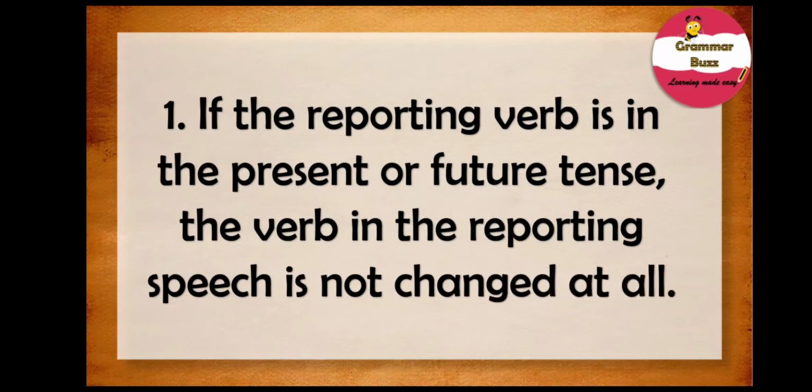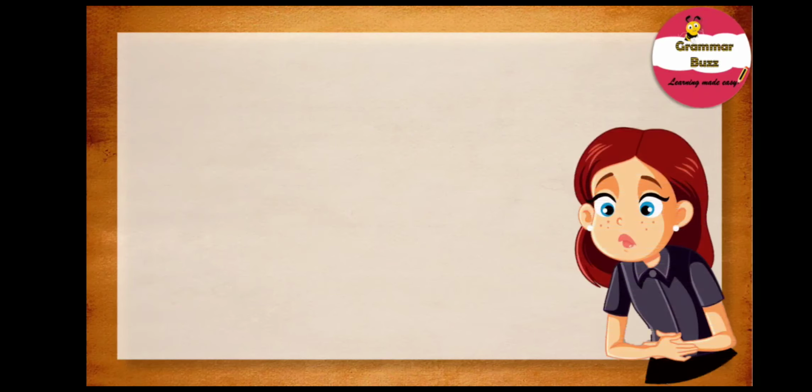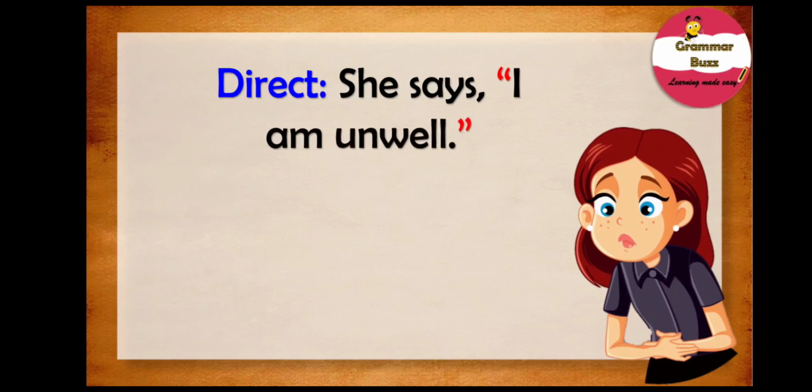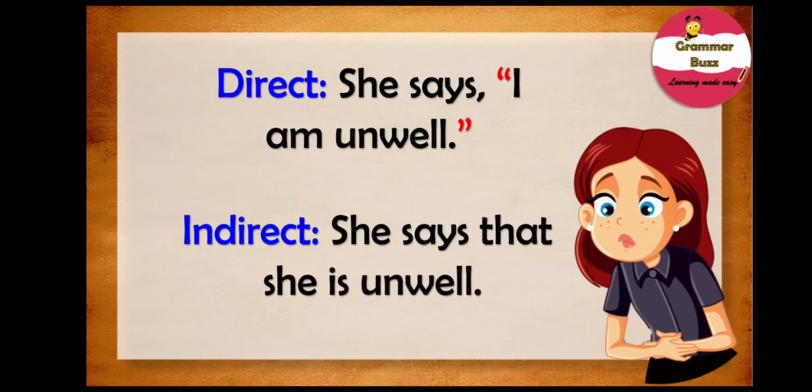So it is our example time. Our example sentence states, she says, "I am unwell." Note the reporting verb says in the sentence. It is in present tense. So as the rule states, if the reporting verb is in present or future tense, the verb in the reporting speech is not changed at all. When we change this to indirect speech, we will have, she says that she is unwell. Note the tense of the verb am in the reporting speech. It remains unchanged. That is, the tense remains in present tense.